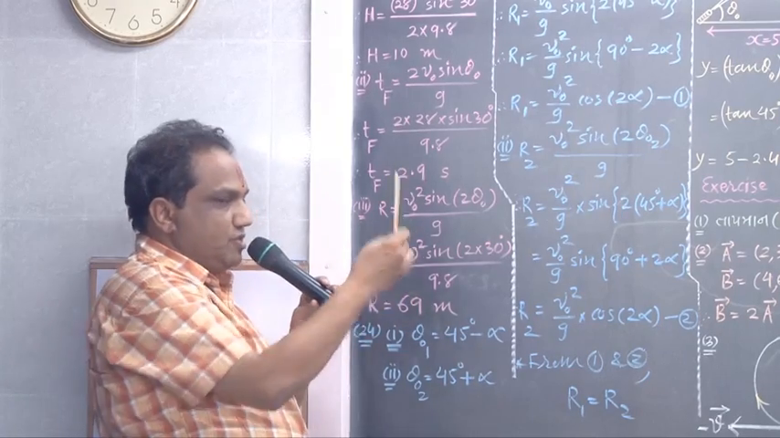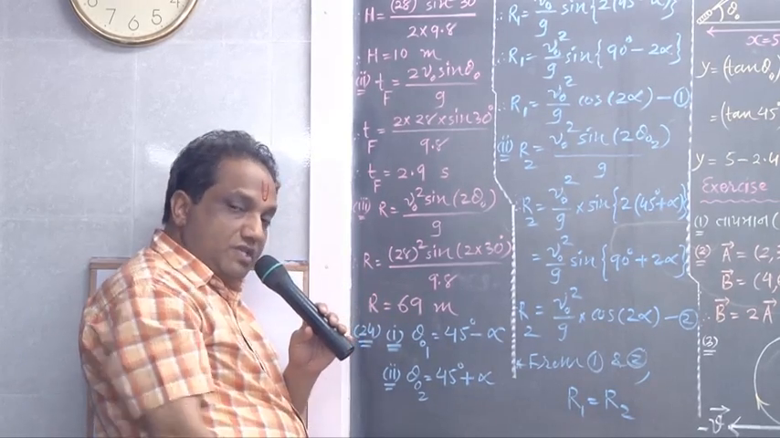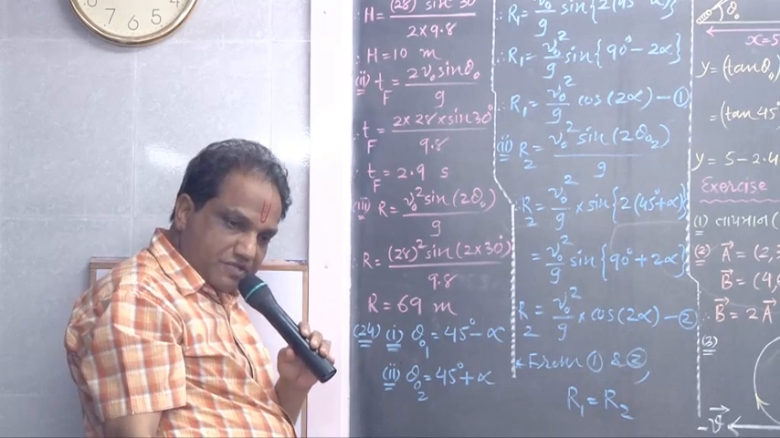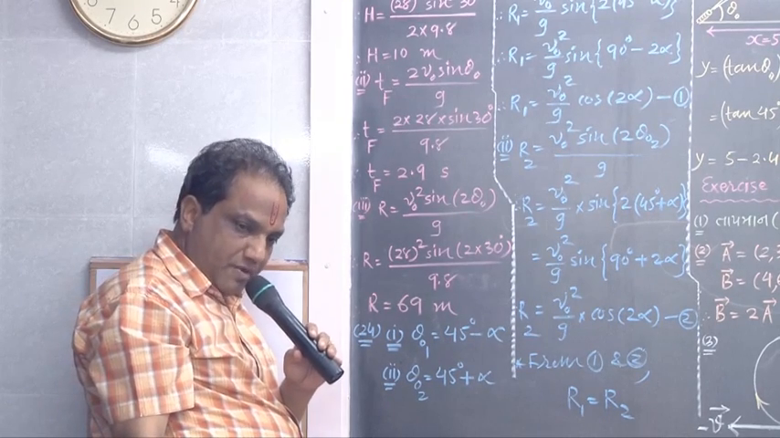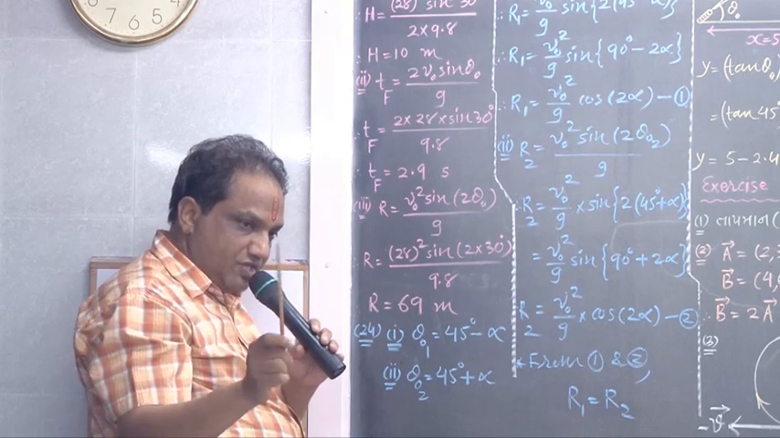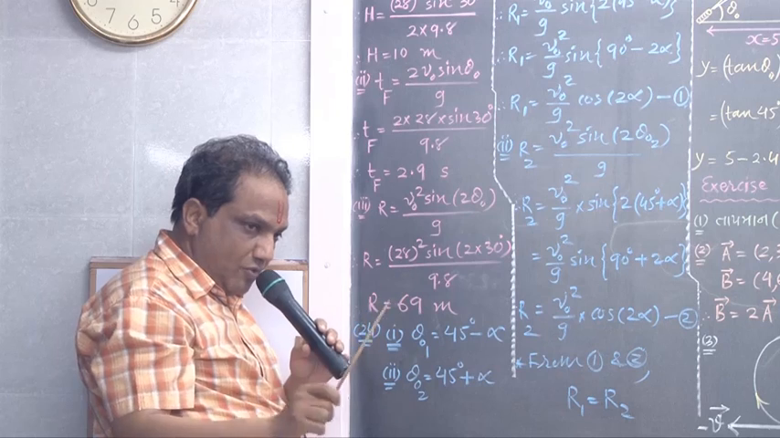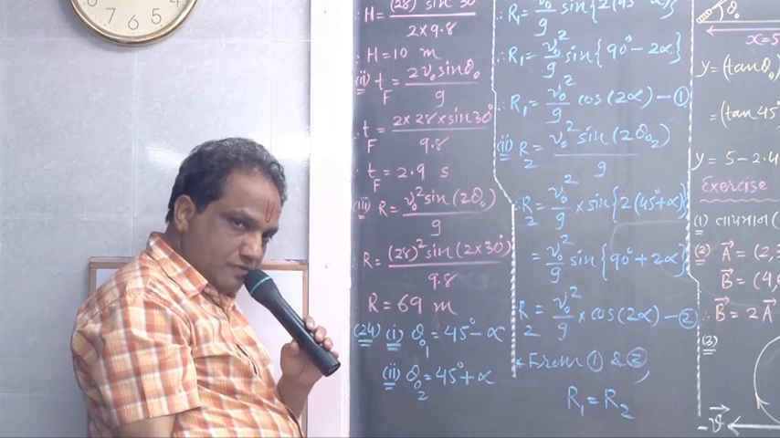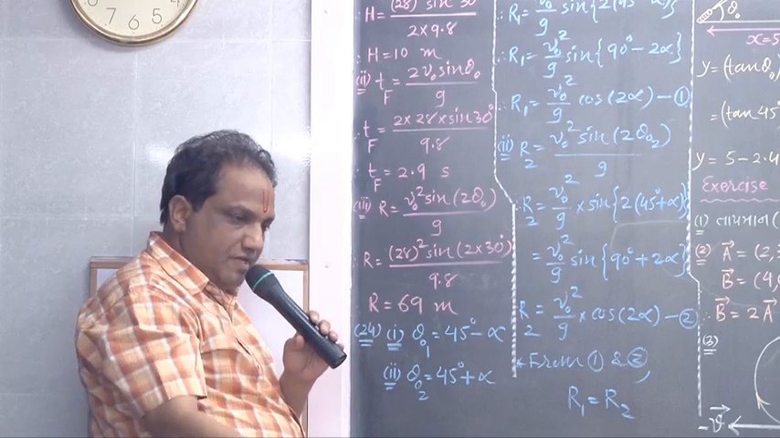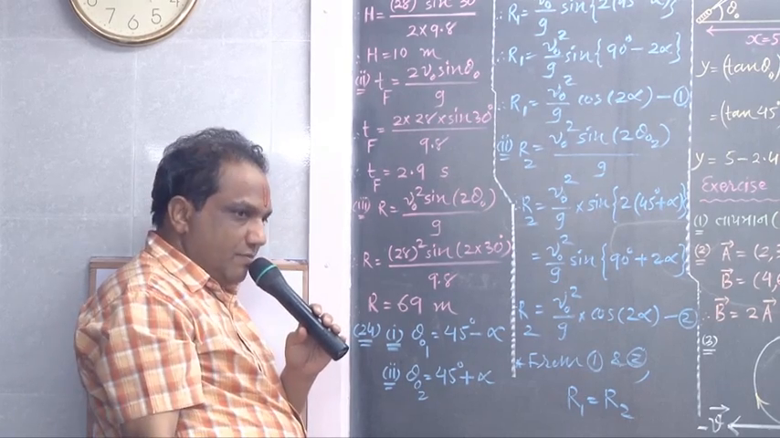Suppose here they ask, what is the time taken to achieve maximum height? It is Tm. What is the formula? V0 sin theta 0 upon g. You can find it out now? Yes, sir. Next, number 24 now.